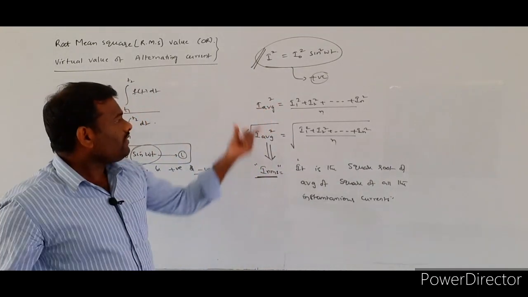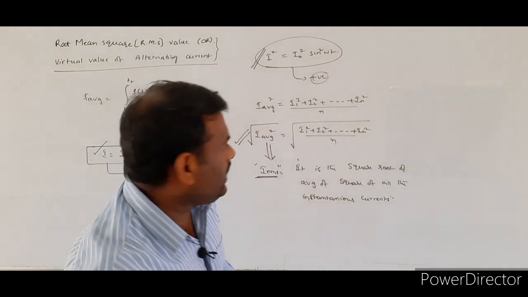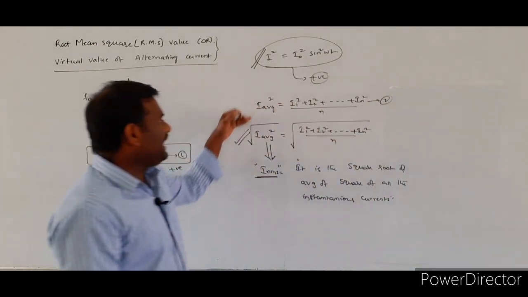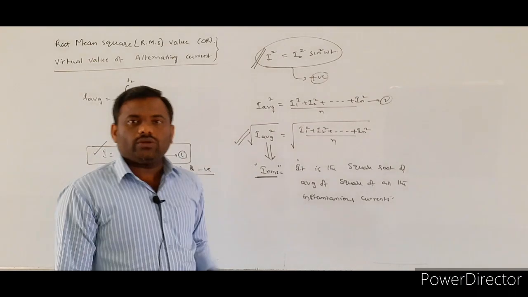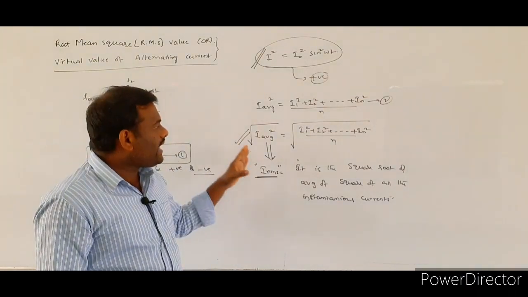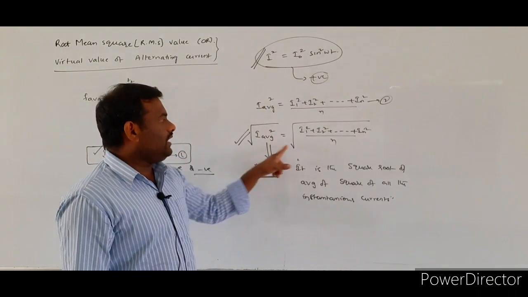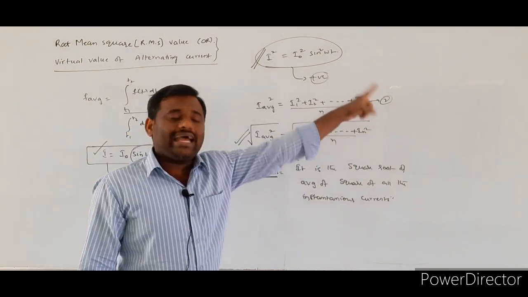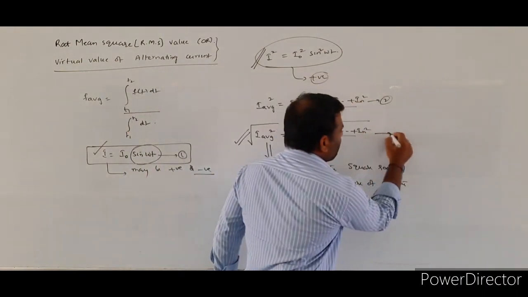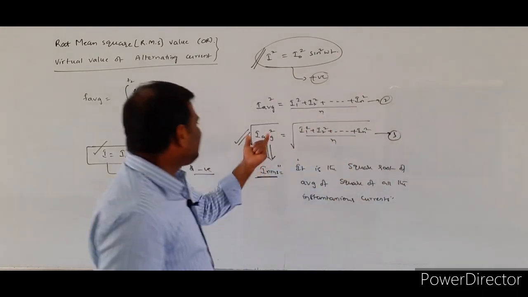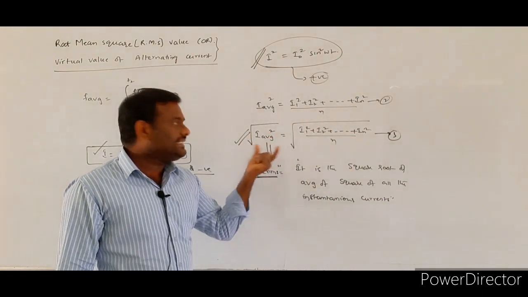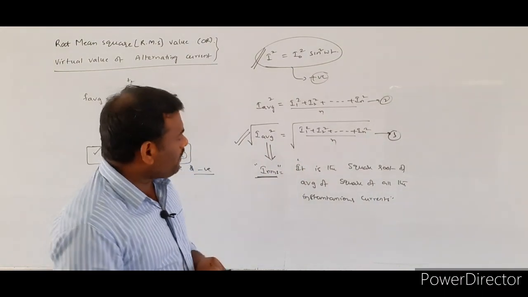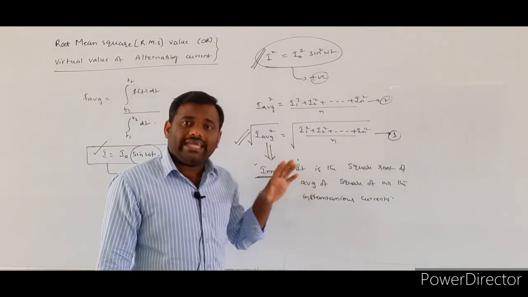Let this be equation number 2. For equation number 2, we took the square root. So the square root of I average square is equal to the square root of I1 square plus I2 square plus and so on up to In square, by n. So from equation 3, this term will be nothing but IRMS.